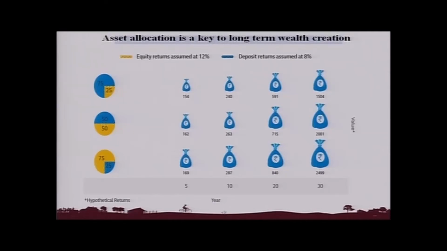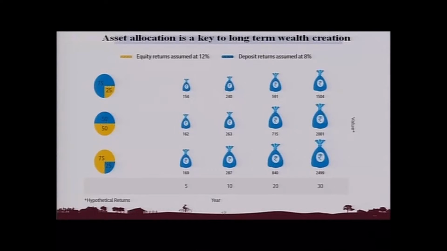Assumed at around 8%. Now if you have a portfolio with an asset allocation of 75% in fixed income products and 25% in equity or equity related products, then after 5 years, 100 rupees will become 154. It will become 240 after 10 years, 591 after 20 years, and after 30 years, it will become 1504 rupees.